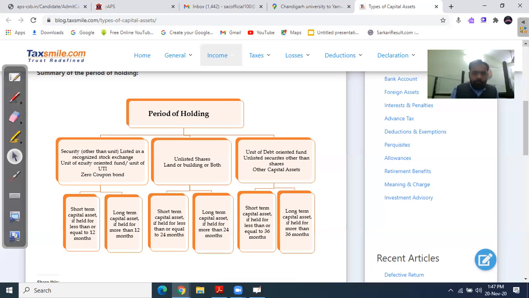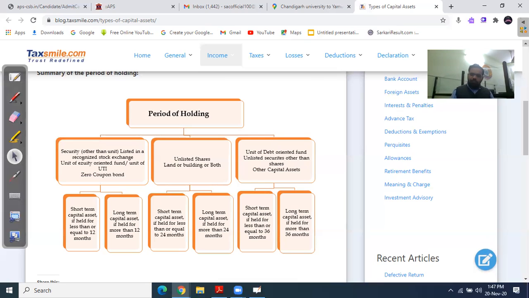There is no indexation facility provided in case of short-term capital gain. Now we move to the last point of short-term and long-term capital gain, that is other capital assets, such as units of debt-oriented funds, unlisted securities other than shares, and other capital assets. The decisive deadline for all other assets is 36 months.